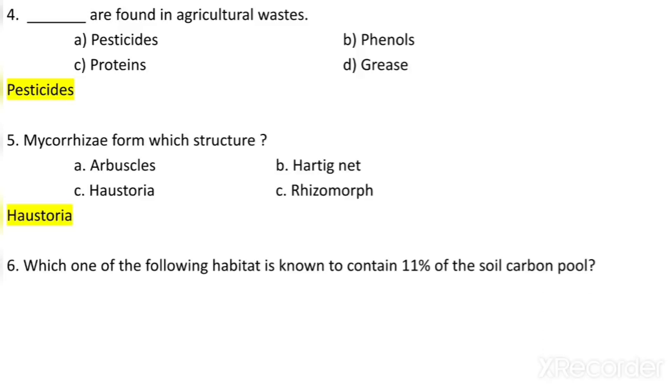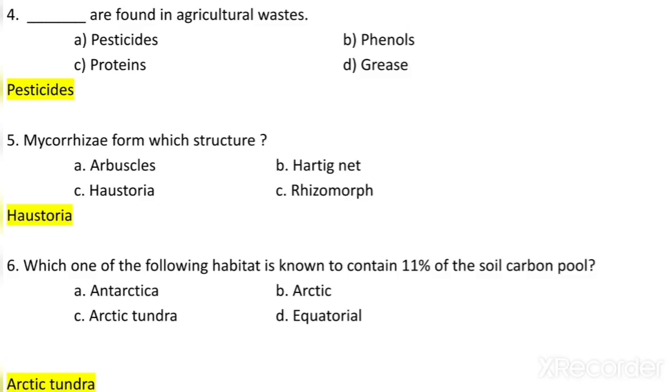Which one of the following habitats is known to contain 11% of the soil carbon pool? Now here Antarctica, Arctic tundra or equatorial. Now from these four we have to identify which habitat is known to contain 11% of the soil carbon pool. So Arctic tundra is the correct answer.